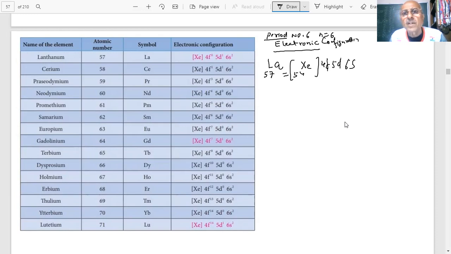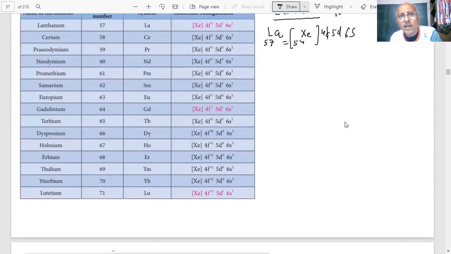The valence shell configuration, we should remember, according to the period of all these elements is 6. So I say 6s, then I write 5d, and then I write, students, 4f. Now I have to put electrons in these.